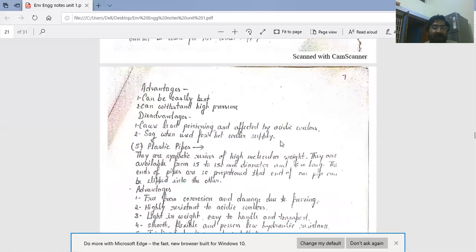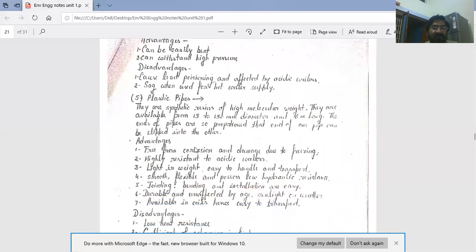Advantages of lead pipes are: it can be easily bent, and lead pipes can withstand high pressure. And disadvantages of lead pipes: first, cause lead poisoning and affected by acidic water. And second disadvantage, sagging or bending when used for hot water supply.